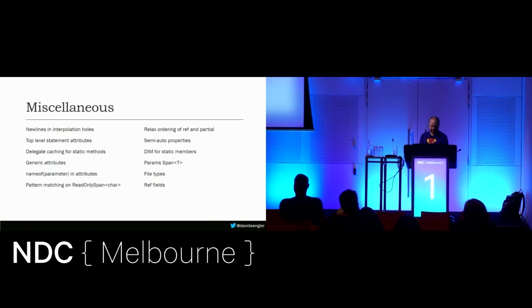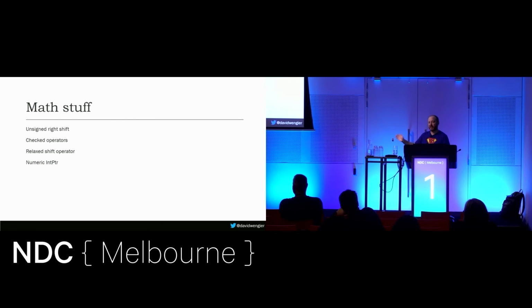There's also some math stuff, and as previously stated, I don't like math, so I'm not going to talk about these. But just to complete the list, unsigned right shift, yay. Checked operators, actually, we might need to know about this. We maybe can't escape this. Has anyone used checked and unchecked mode in the compiler? No. Again, it's pretty niche, but essentially, in one mode you will get exceptions if you do the wrong thing, and in the other mode, numbers will just loop around back to 0. More like C behavior.